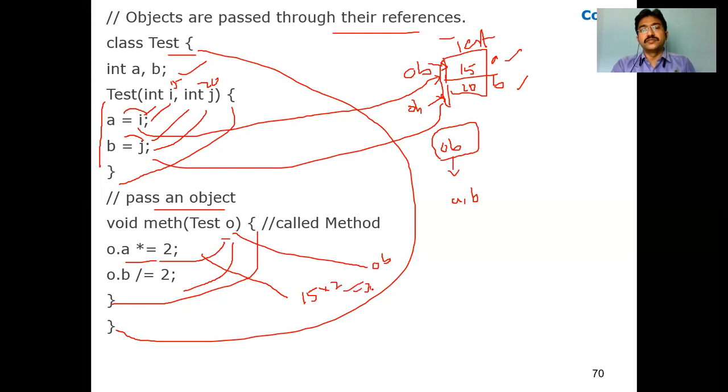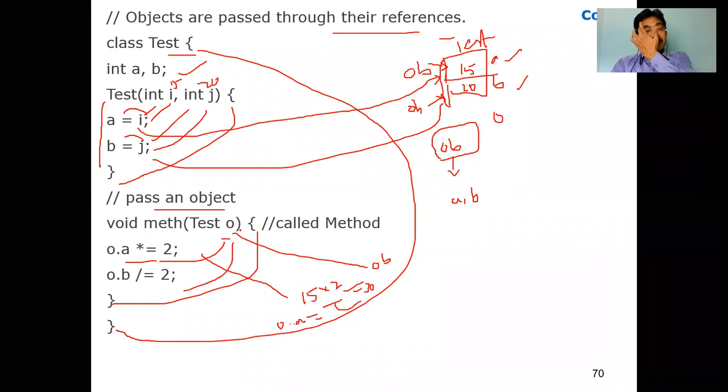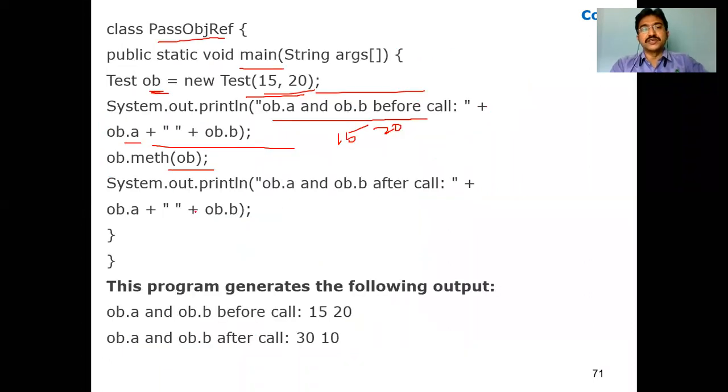Now where is it assigned? O dot a equal to, O dot a means 15 into 2, that is 30. Now O dot a automatically is nothing but OB dot a only, because we are passing the object. There is no concept like the actual object and the formal object, as there is for actual arguments and formal arguments.